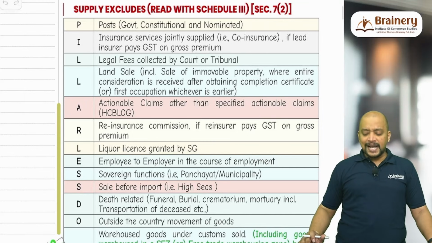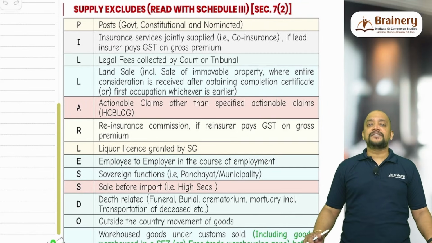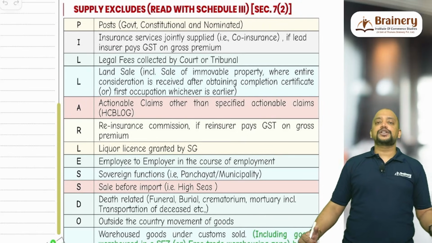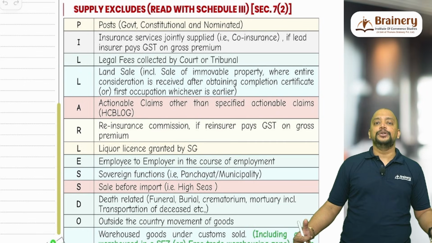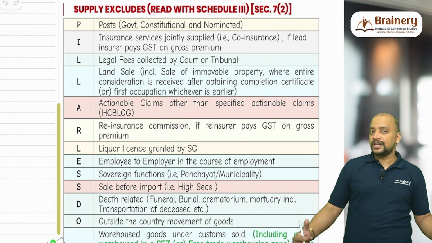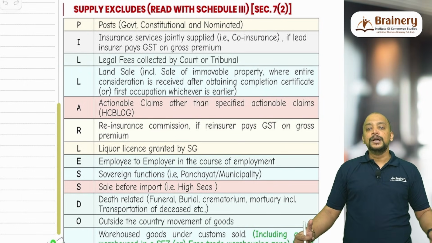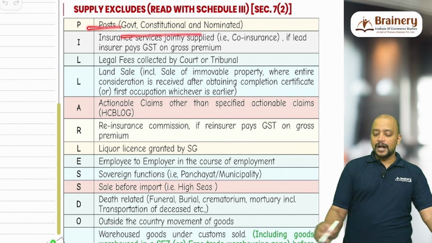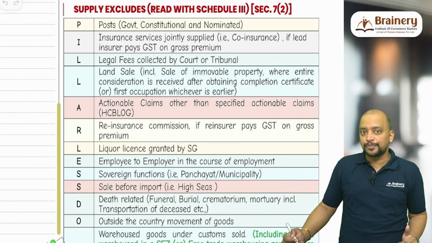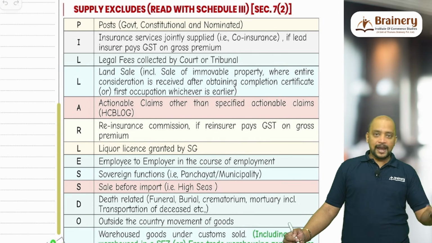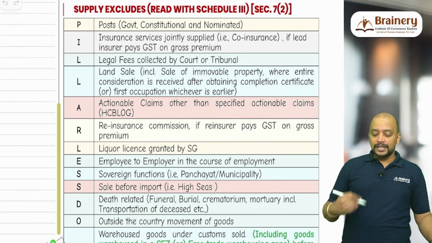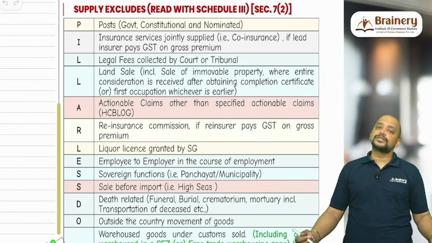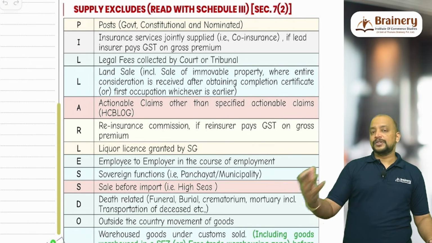Then, what are the activities which are excluded from the supply under 7 subsection 2? As per 7 subsection 2, you need to remember PILLAR LESS DOUGH. These are the exclusions from the meaning of supply. P for post. What post? Government post, constitutional post, or nominated post. So, like MLAs, MPs, that will be government post. Then constitutional post like Chief Justice of India or Governor, that will be constitutional post.